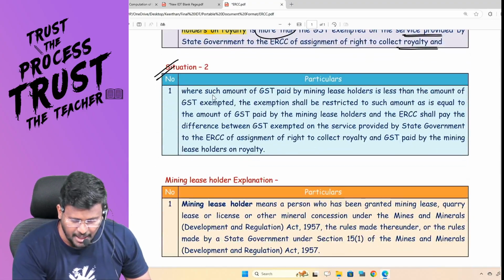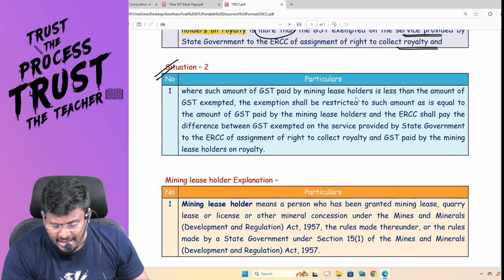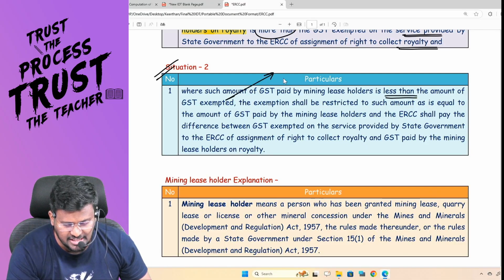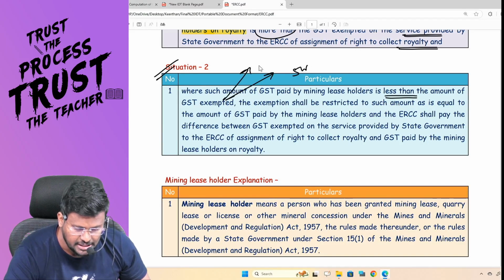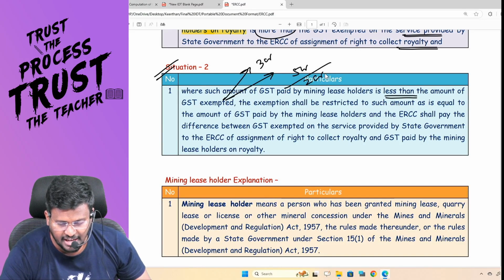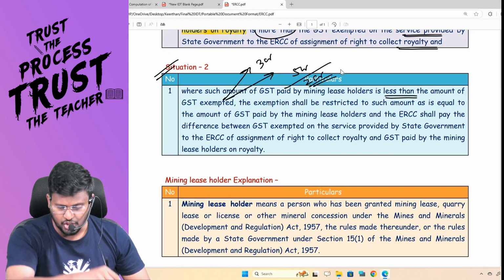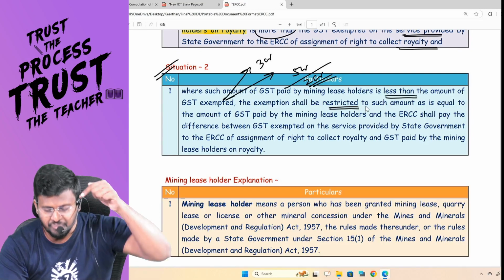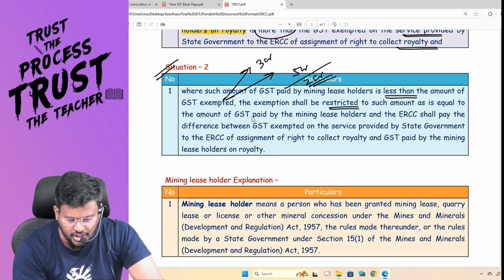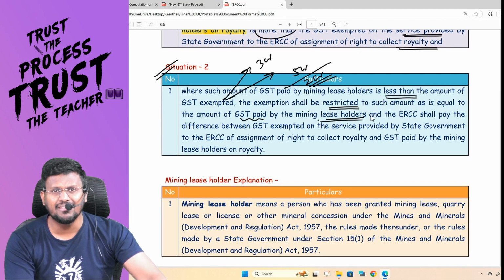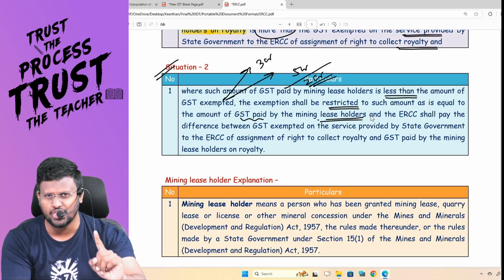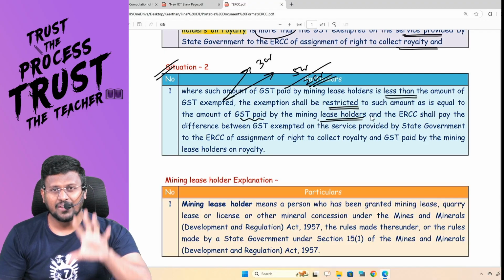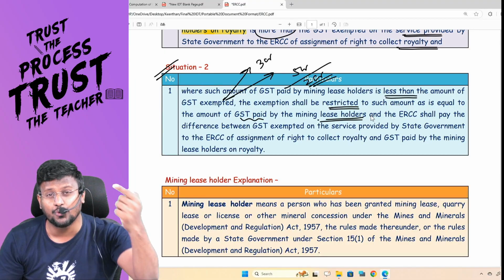But where such amount of GST paid by the mining leaseholder is less than the amount of GST exempted. GST is exempted on 5 crore, but the mining leaseholder paid GST only on 3 crore. There is a short of 2 crore. Exemption shall be restricted to such amount as is equal to the amount of GST paid by the mining leaseholder. The mining leaseholder has paid GST only to the tune of 3 crore, but the exemption already enjoyed is 5 crore. That 5 crore will be restricted in future.